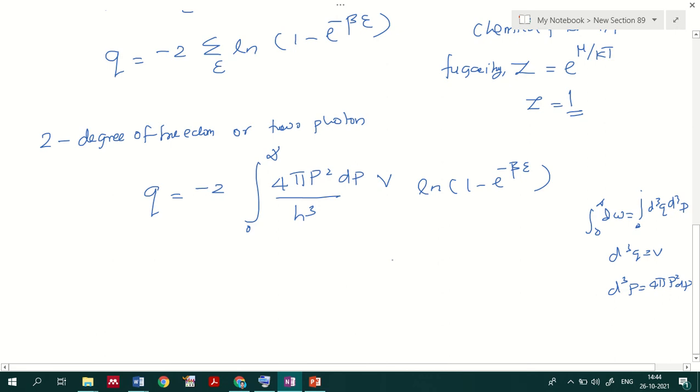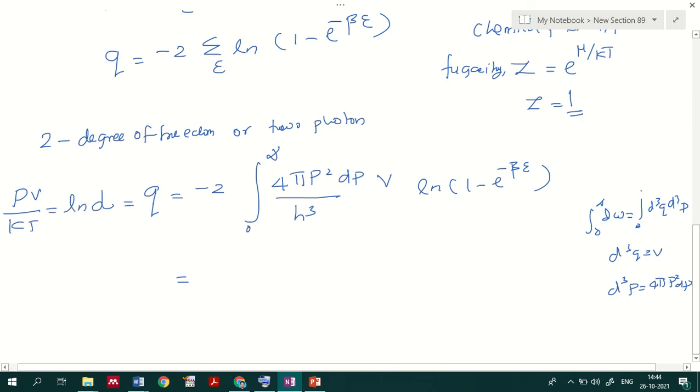So this was the representation corresponding to that. While you do that, your equation becomes: Q equals PV by kT, which is equivalent to the ln of the grand partition function.